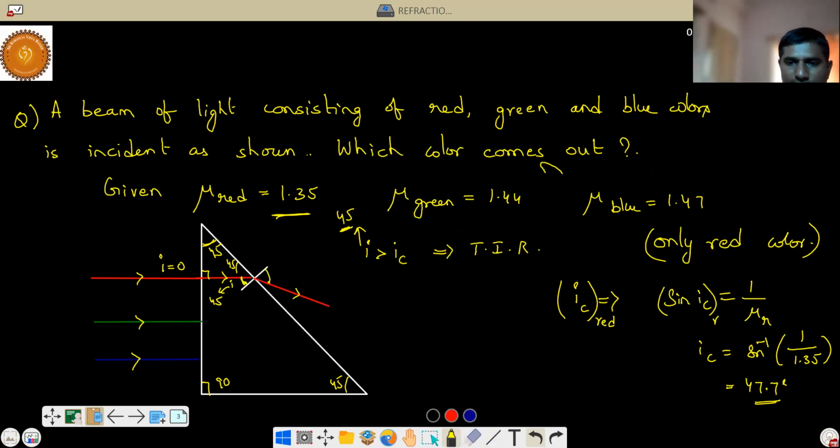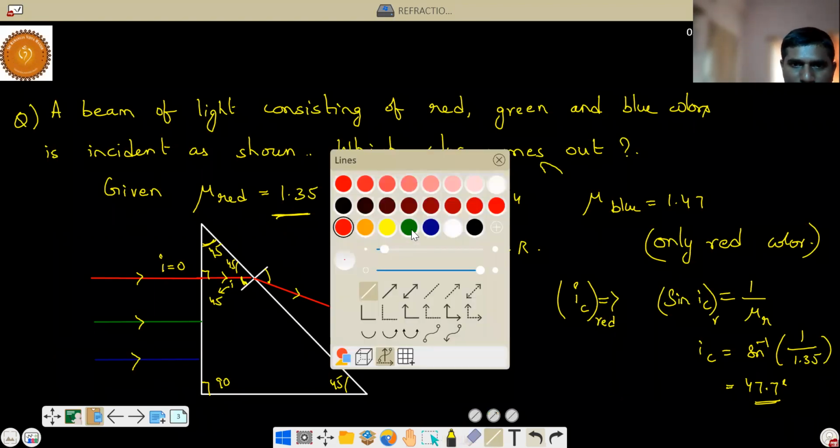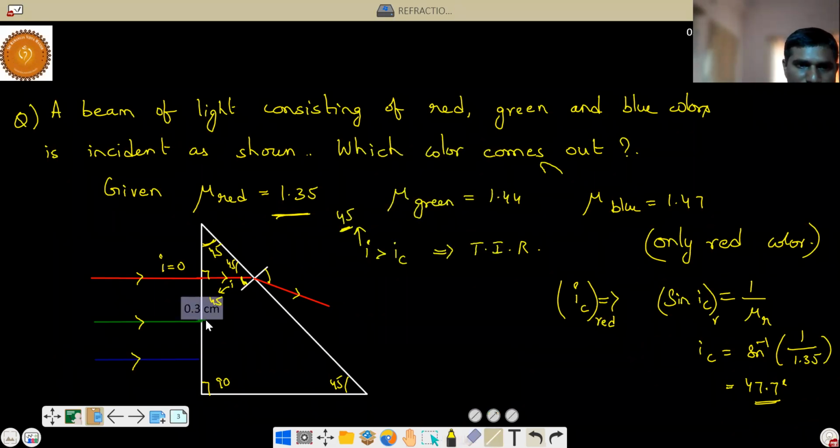Whereas if you see the green color ray, here the angle of incidence is 0, so the angle of refraction is 0. It will go straight and is incident on this surface. Now again, this is the incident ray, this is the normal. Now again, here, let's say angle I.